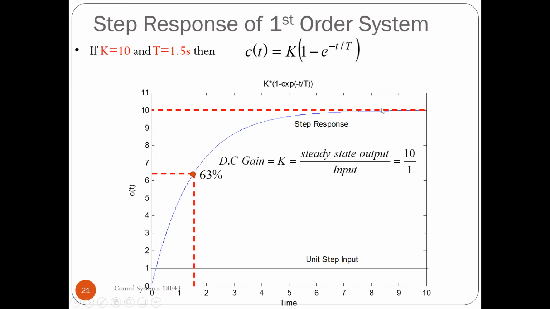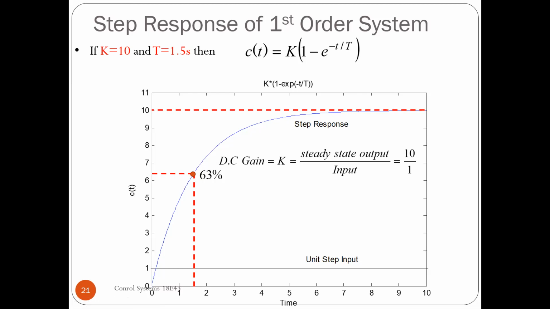The steady state value, or the final value, can be 10 because K is equal to 10 and the input is a unity step input. Now I'll go to a salient point, exactly at 1.5, which is the time constant. Exactly at 1.5, if you go, you will find that the output has reached 63.2%.